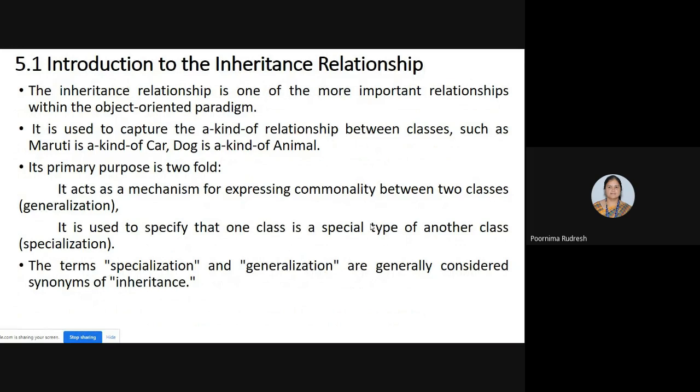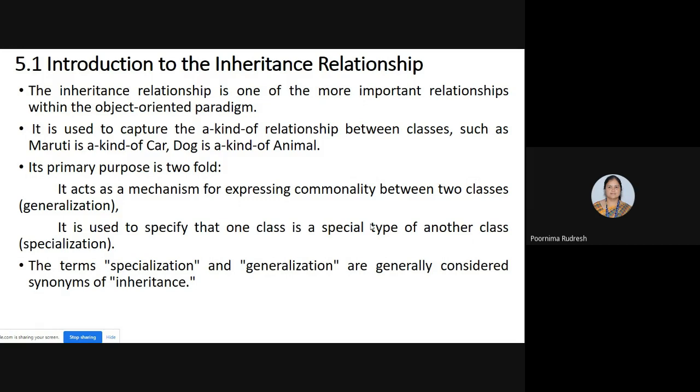So what is an inheritance relationship? It is one of the most important relationships in the object-oriented paradigm, and it is used to capture a kind-of relationship. If you consider the example of a car, Maruti is a kind of car, Toyota is a kind of car, EcoSport is a kind of car.